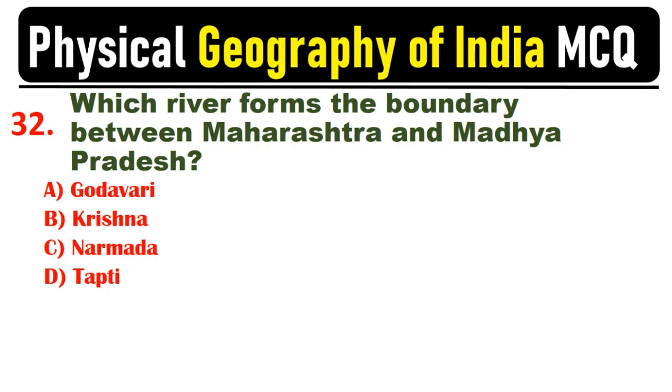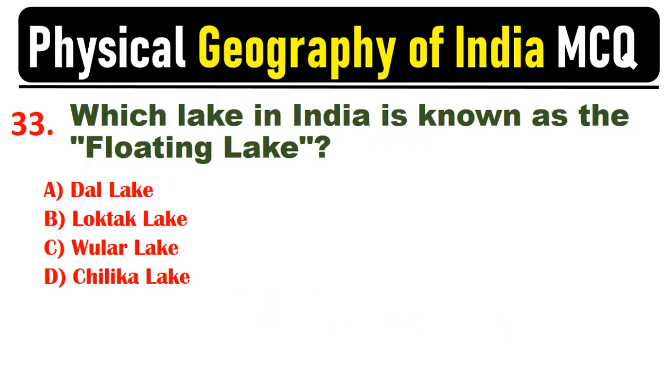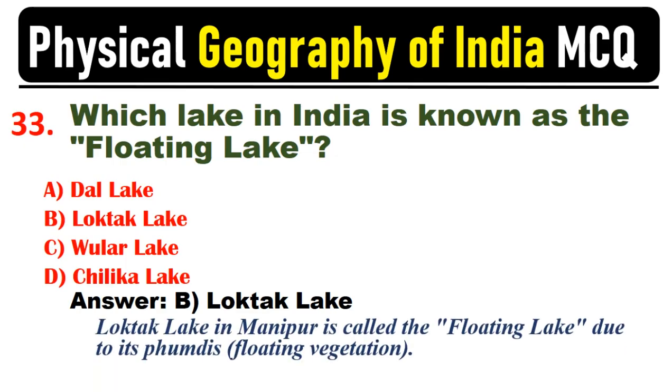Which river forms the boundary between Maharashtra and Madhya Pradesh? Answer. C. Narmada. The Narmada River forms a boundary between Maharashtra and Madhya Pradesh. Which lake in India is known as the floating lake? Answer. B. Loktak Lake. Loktak Lake in Manipur is called the floating lake due to its Phumdis, floating vegetation.